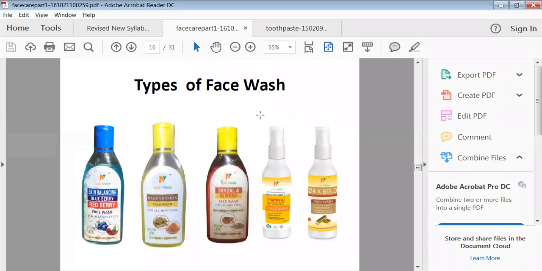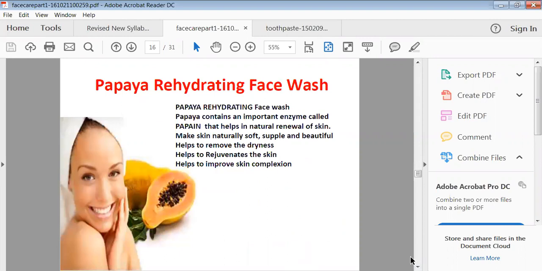Then, these are the different types of face wash which are available in the market: sandal, almond, then 24 gold, then skin balancing, blueberry, red berry face wash. So these are the different types from manufacturers. They have developed their own face wash having different types of contents which are helpful for the nourishment of your skin. Then papaya as a rehydrating face wash is there.